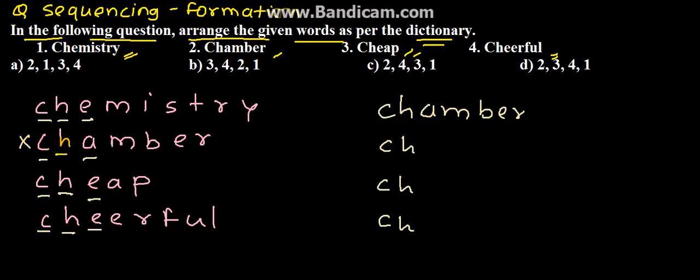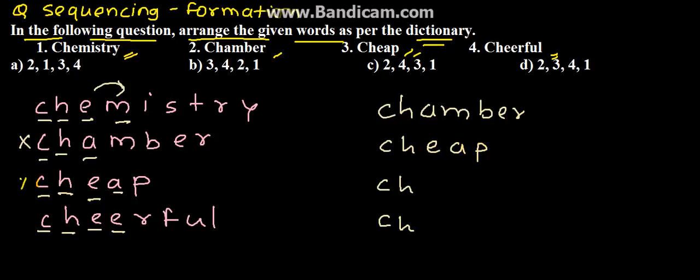So now chamber is gone. Now we have three other words left. So if we see, E is common in all of them. So we'll shift to the next alphabet. So now here we have M, here we have A, and here we have E. So according to the dictionary, A comes first. So here we will have cheap as the second word.